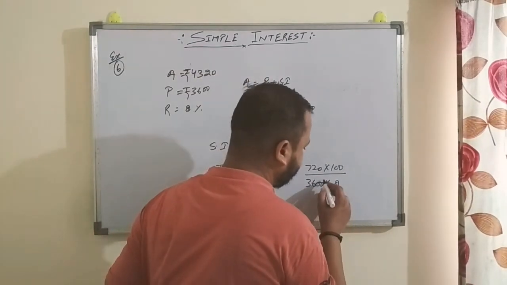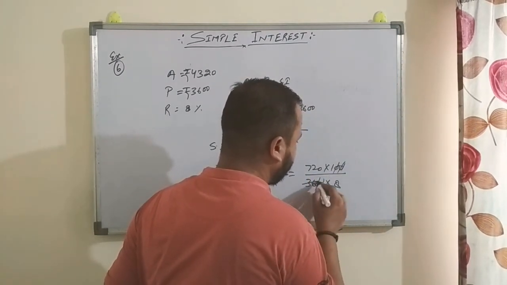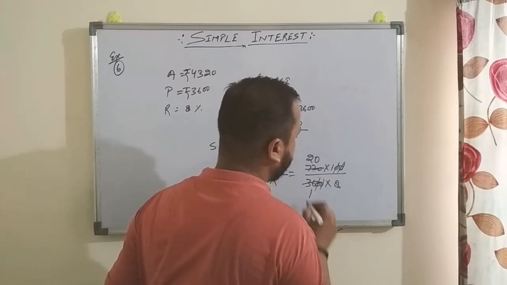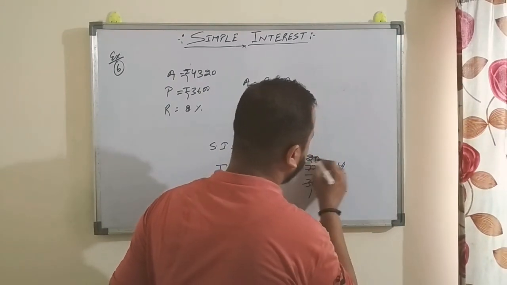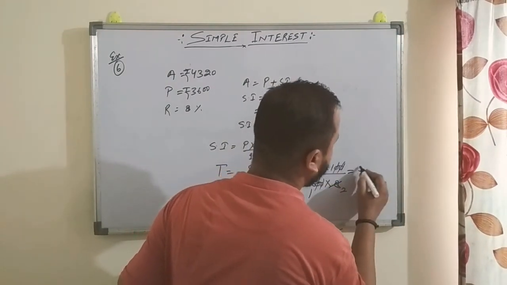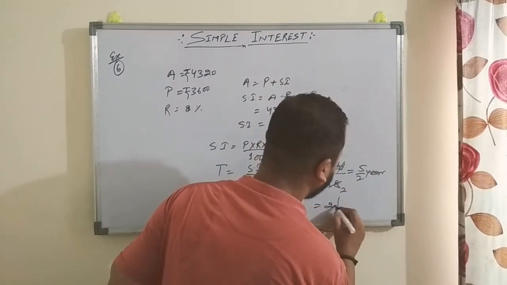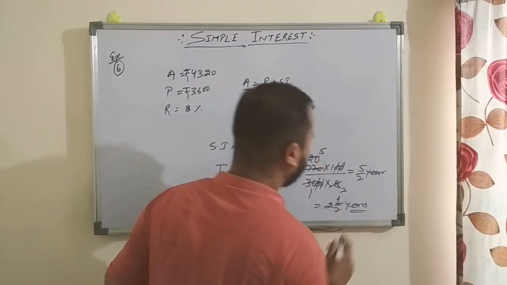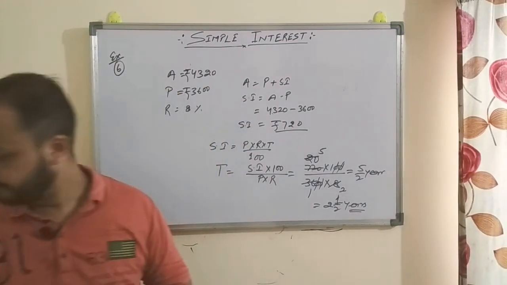So here 36 ones are 36, 36 twos are 72. 4 twos are 8, 4 fives are 20, that is 5 by 2 years. It means 2 whole 1 by 2 years, right? So time is 2 whole 1 by 2 years.